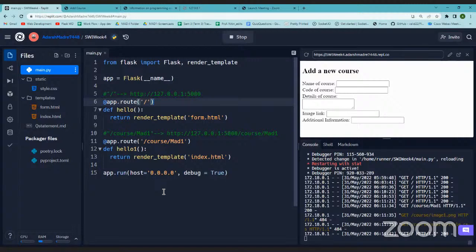But currently we should know that if I use GET, something should happen. A request can be sent to a URL with a particular method, and the URL should respond with respect to whatever method we have asked. For example, here I have not mentioned a method, but I have said that whenever I hit this base URL, you return the form.html. This is simple: hitting a URL and getting the response.